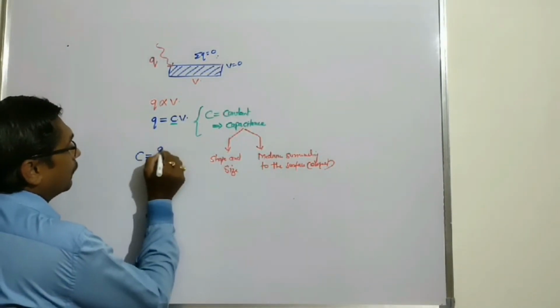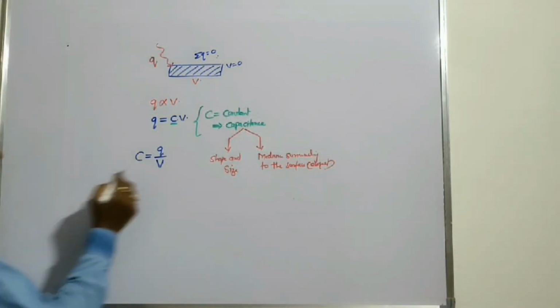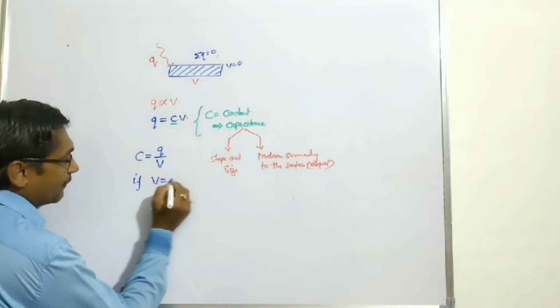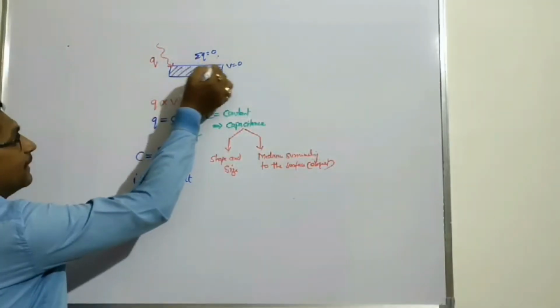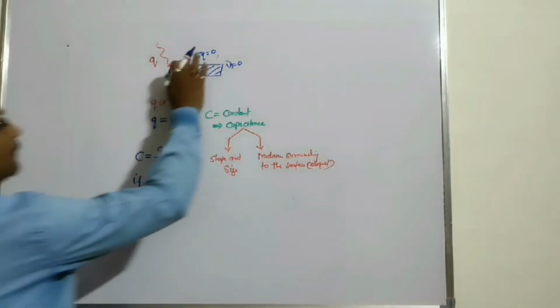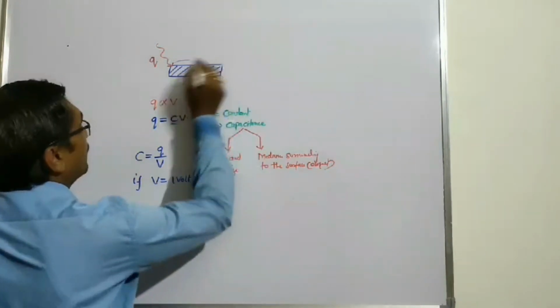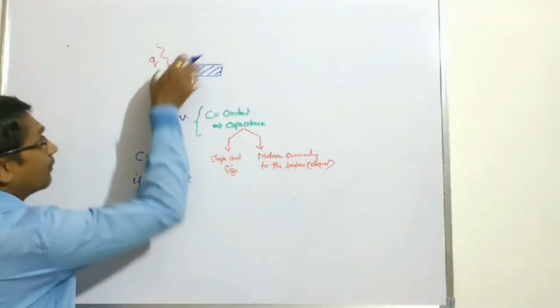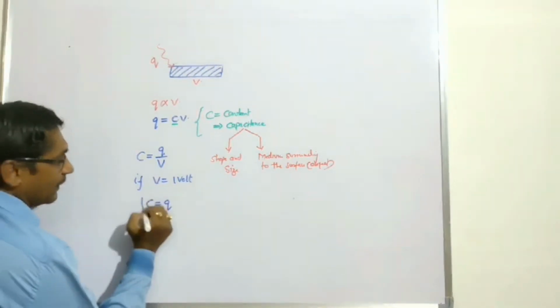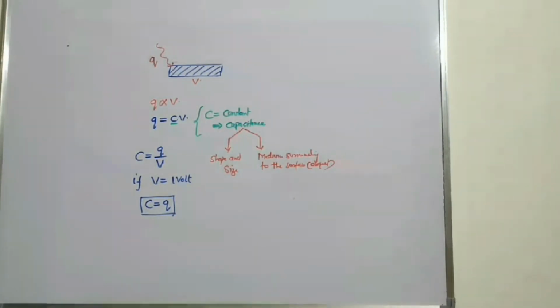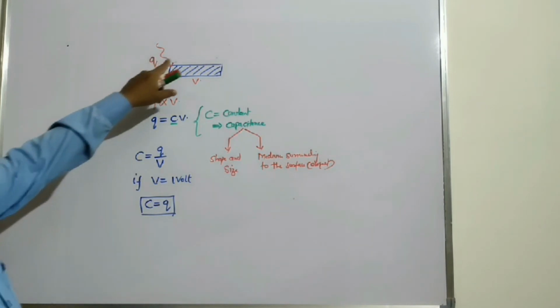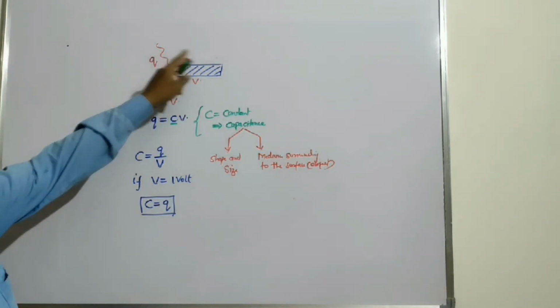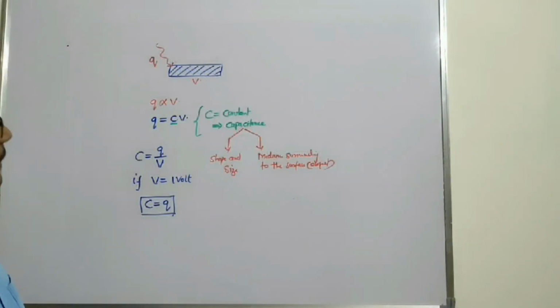We can write C equals Q by V. If V is equal to 1 volt, that means if we produce 1 volt on the surface of a body, then the total charge given to the object which produces 1 volt on the surface is known as the capacitance of the object.